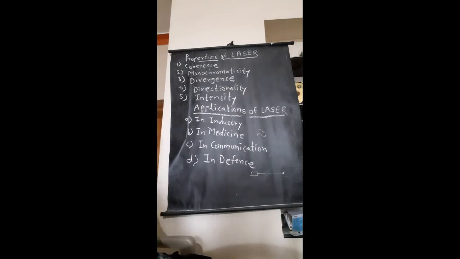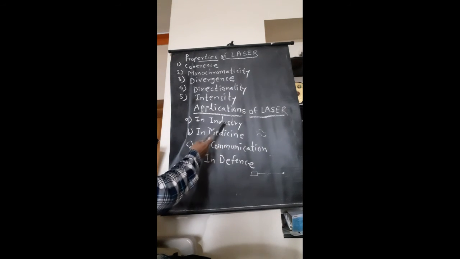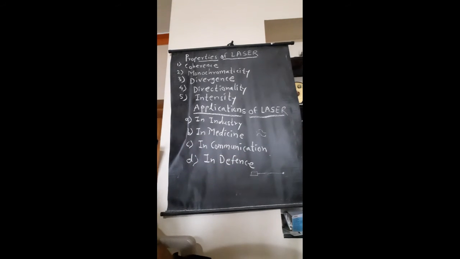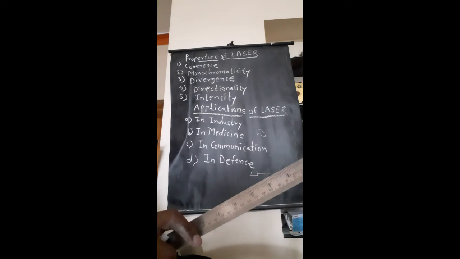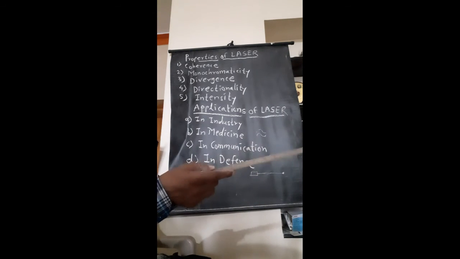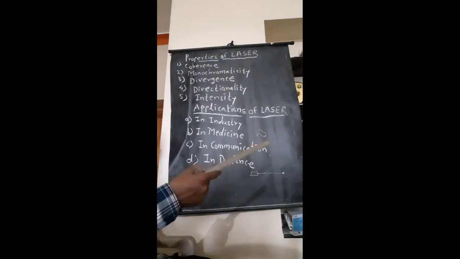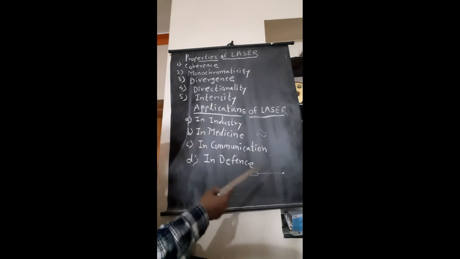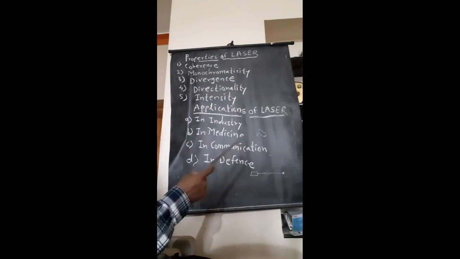In industrial applications, high power gas lasers and solid state lasers can be used in welding, cutting and also drilling metals. Laser radiations are used to drill tiny holes in diamonds and fine wires, and to cut cloth in the garment industry. A focused high power laser can produce very high temperatures and may be used to melt metal.